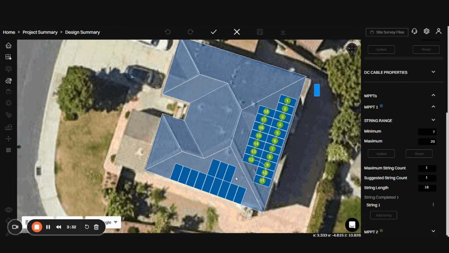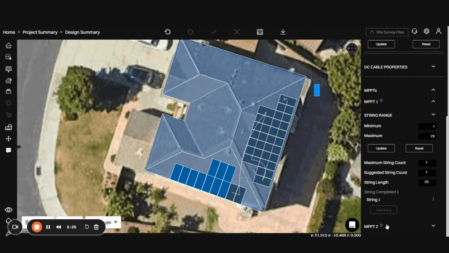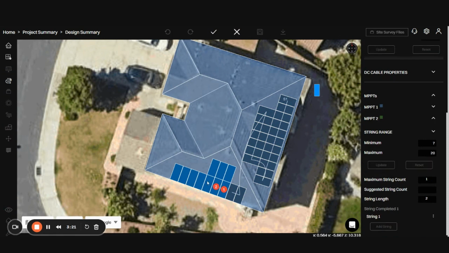After completing the strings, each is labeled with unique identifiers for quick reference. This feature streamlines the identification process and enhances design clarity. Additionally, designs can be exported to AutoCAD seamlessly.